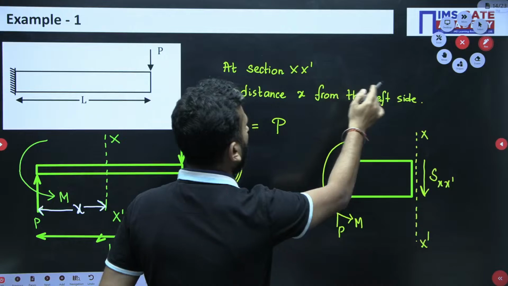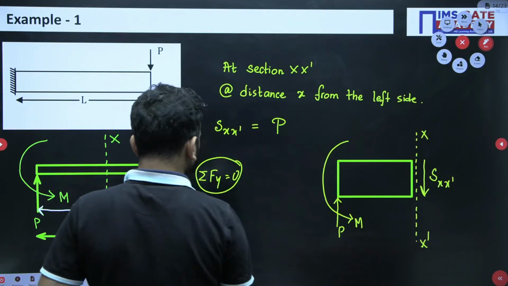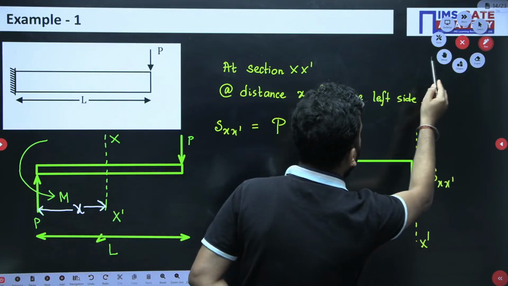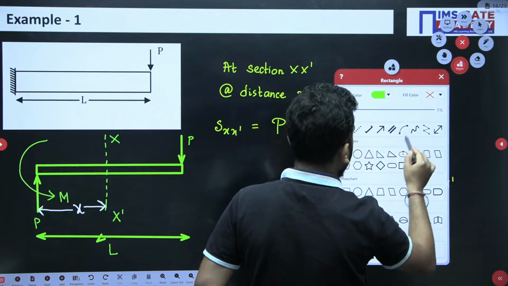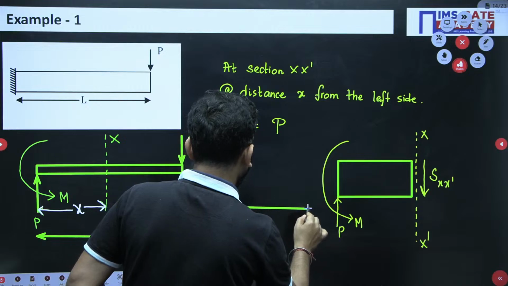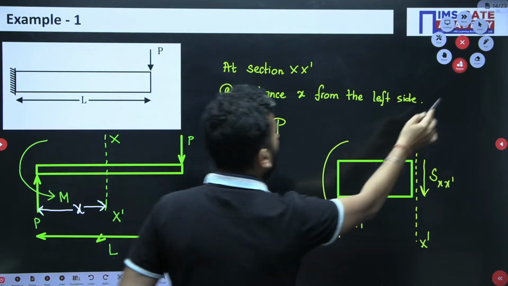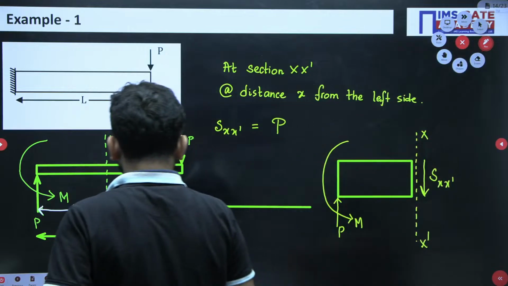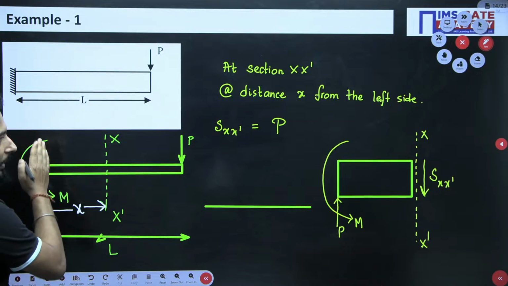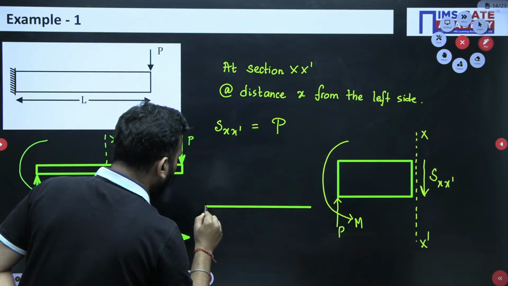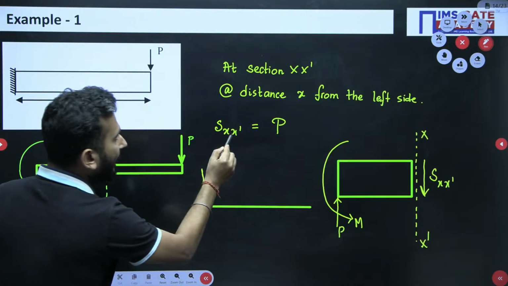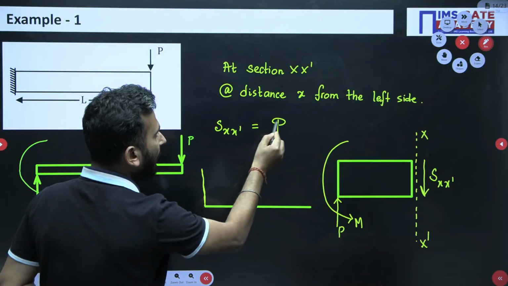So can I draw the SFD? I want to draw it over here only, so let me erase this and draw it here itself. Now see, on the left hand side there is one point load P acting in the vertical direction, positive. So you draw P in this way, and at any section the shear force is P only.